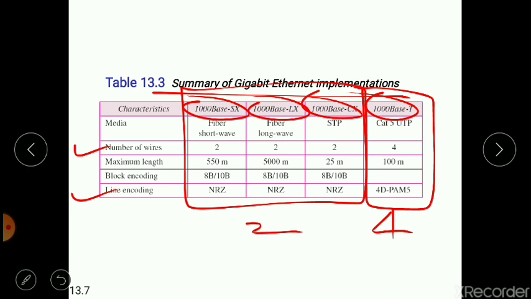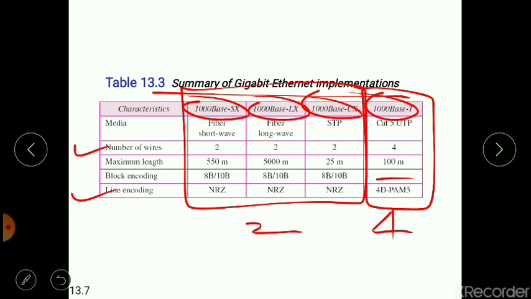Since there are four wires, two wires have to be used for input and two wires have to be used for output. But since each wire would carry a capacity of 500 Mbps, it exceeds the limit of gigabit Ethernet. That's why we use this 4D PAM encoding, so that each wire carries 250 Mbps. Hence, it remains within the capacity because it reduces the bandwidth. So that is the reason block encoding is not done in the four wire implementation.